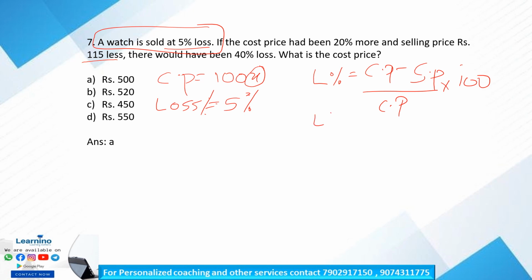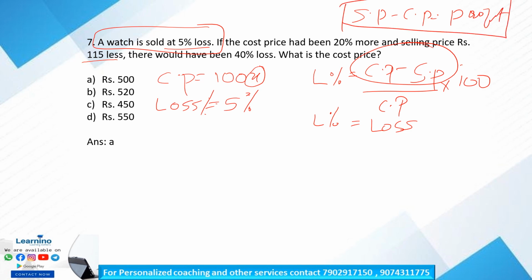Or we can say cost price minus selling price is the loss, and selling price minus cost price is the profit. So loss percentage is equal to loss divided by cost price into 100.